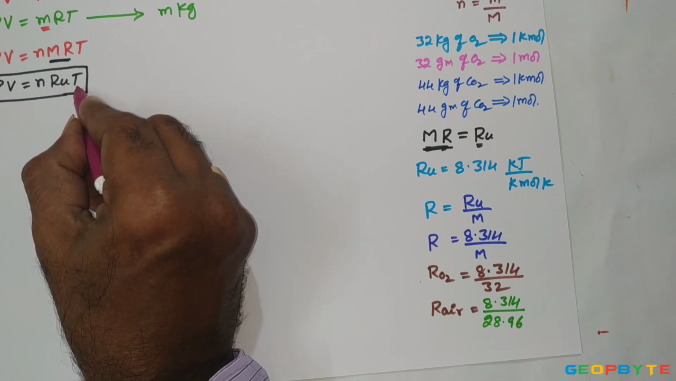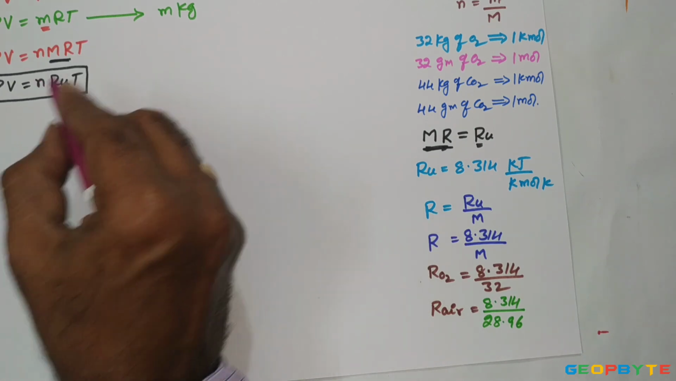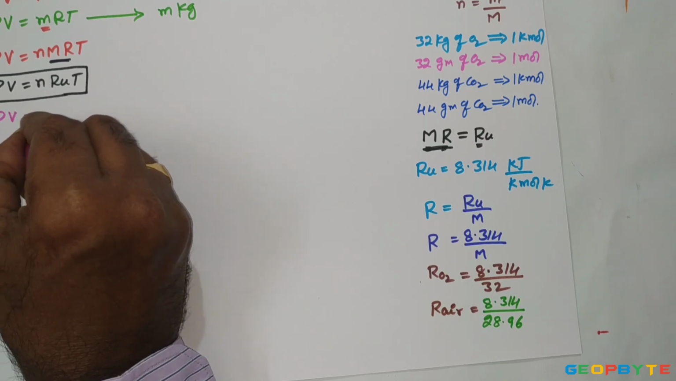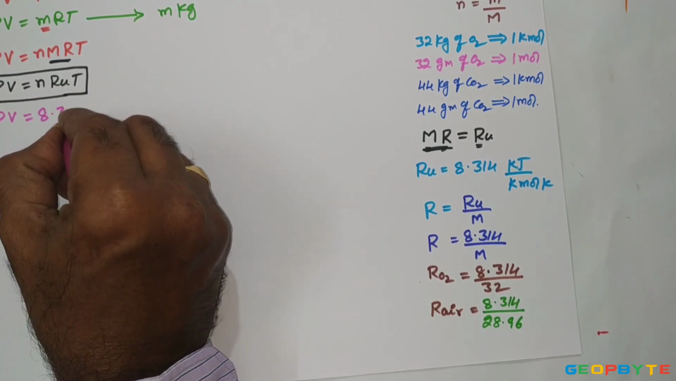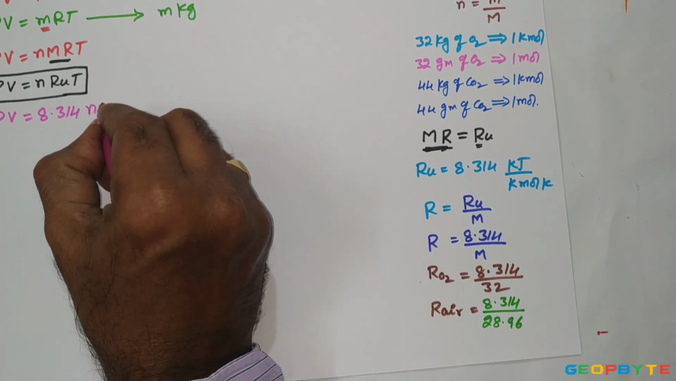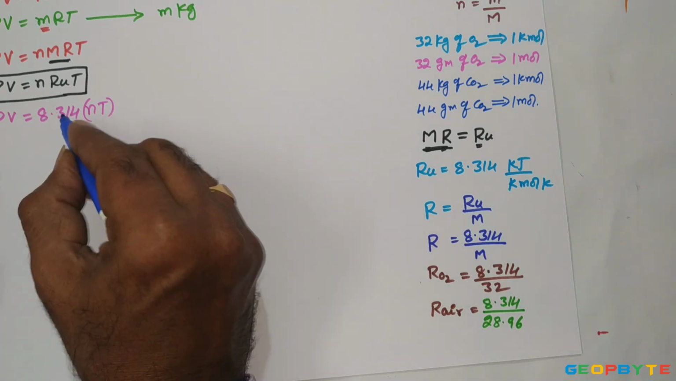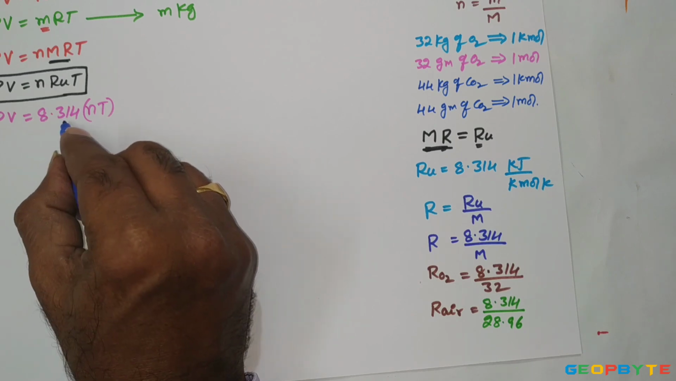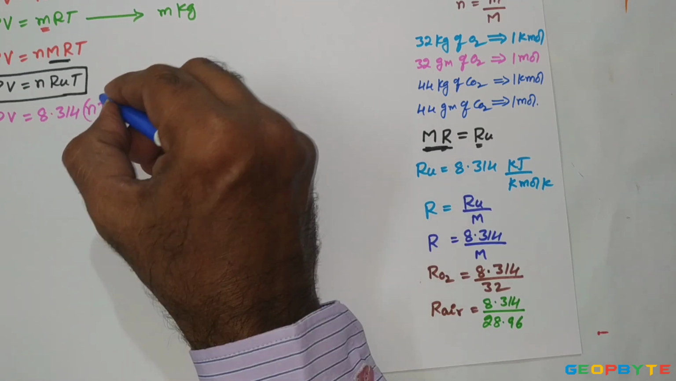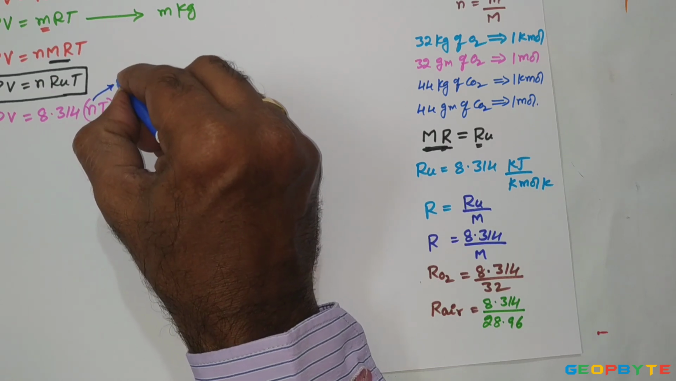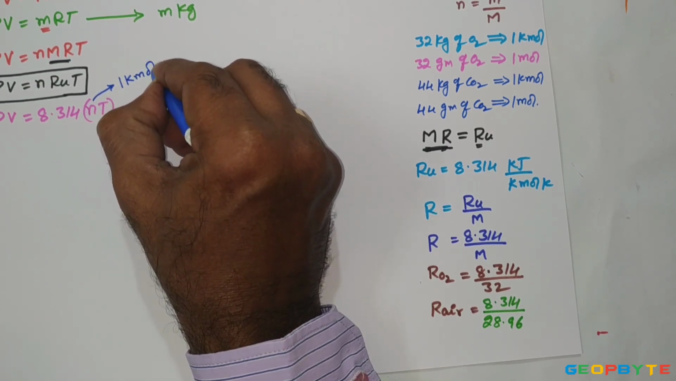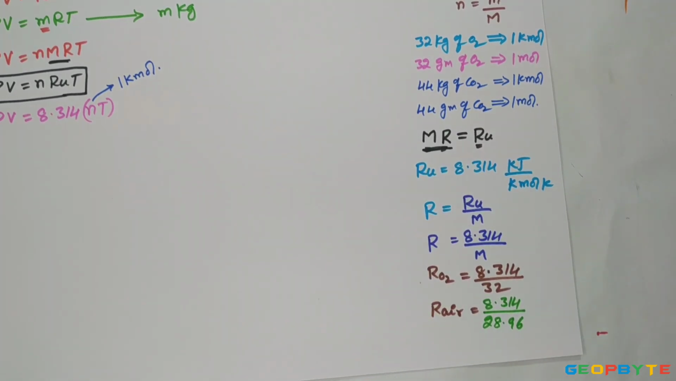PV equal to N Ru T, where Ru equal to universal gas constant. It can also be written as PV equal to 8.314, that is the standard value, into N into T. This is in terms of number of moles. Since we have taken Ru as 8.314 kilojoules per kilomole Kelvin, for writing this value here N should be in kilomole. That is the characteristic gas equation or ideal gas equation. This relation is very, very important.